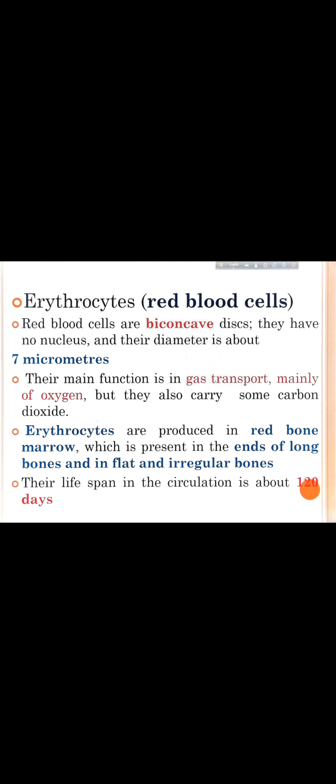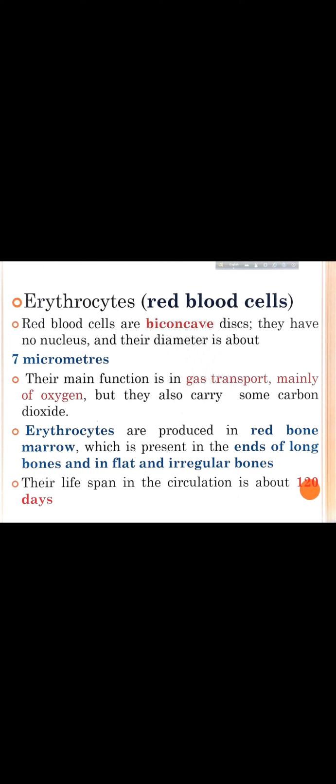Next, let's see what a red blood cell is. Red blood cells are biconcave discs. If we see the structure of the red blood cell, they look like biconcave discs, and they have no nucleus, and their diameter is about 7 micrometers. As we know, every cell has a nucleus, but in the red blood cell there is no nucleus. Their main function is gas transport, mainly of oxygen, but they also carry some carbon dioxide.